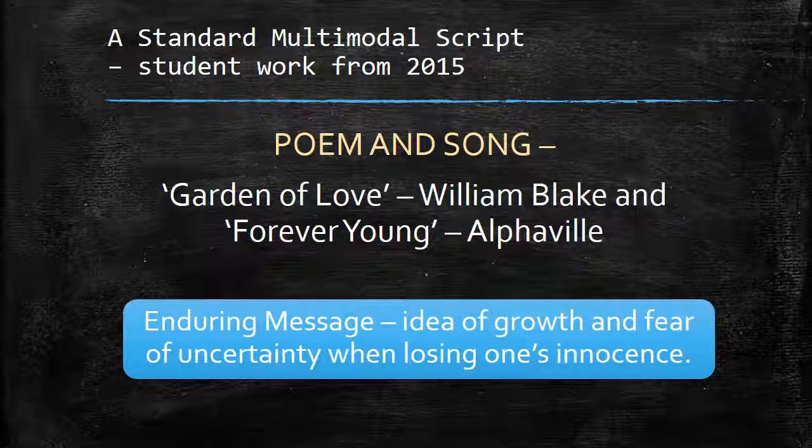The example we're looking at is comparing The Garden of Love by William Blake with Forever Young by Alphaville, looking at the enduring message being the idea of growth and fear of uncertainty when losing one's innocence.